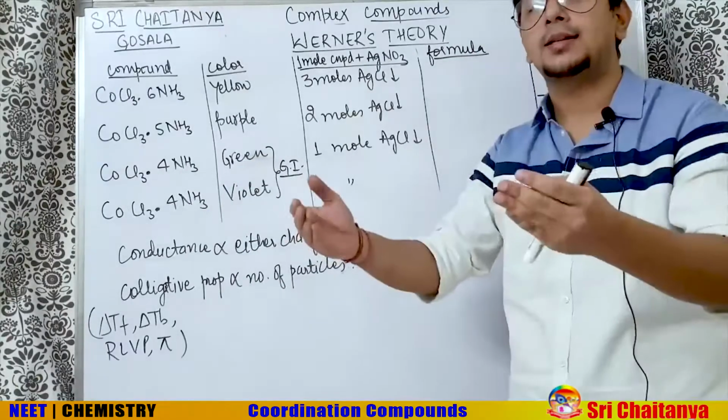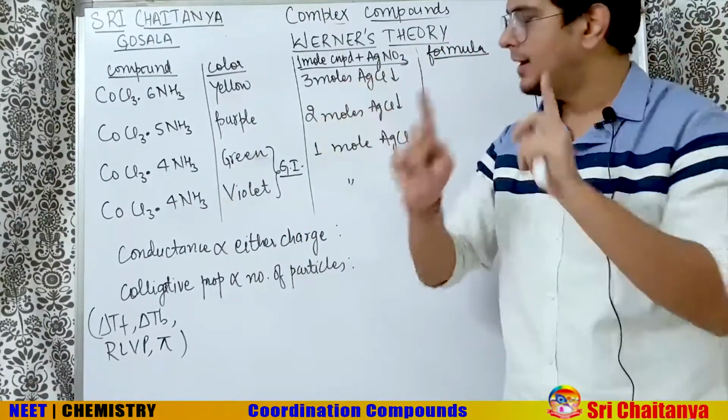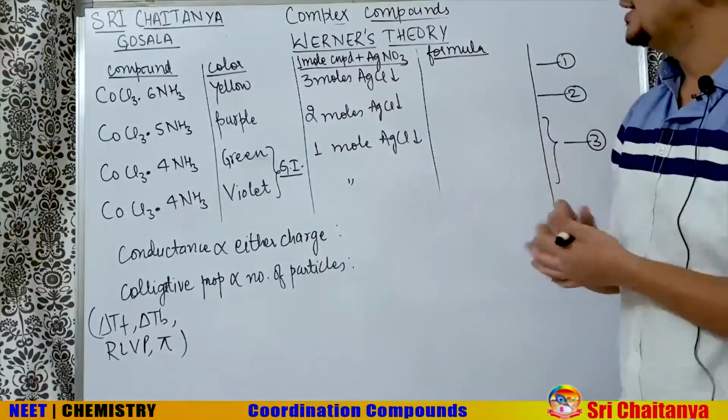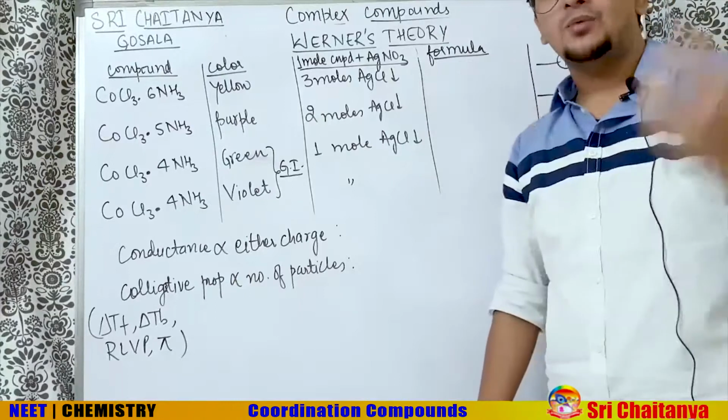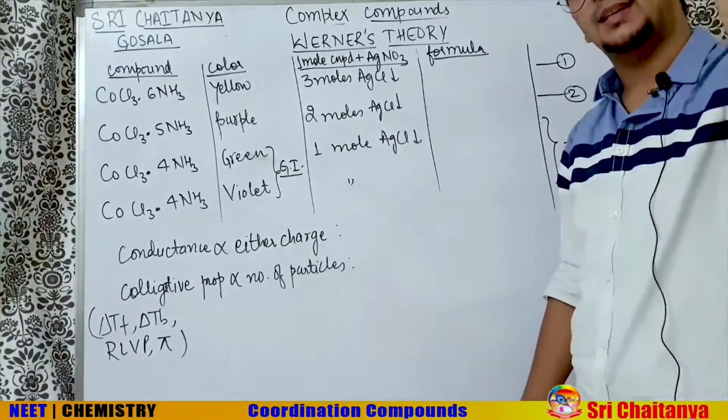CoCl3·4NH3 gives green and violet color. Why do two different colors come? Direct answer: because they are geometrical isomers. That's a very clear-cut question for the NEET exam. Let's carry on. At that time, very little technology was there, so he used the most basic chemistry.